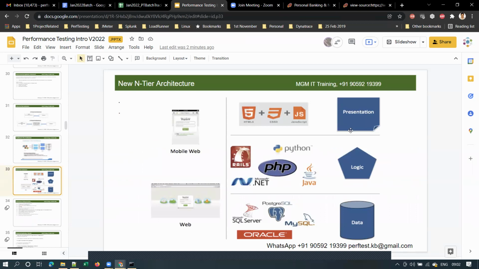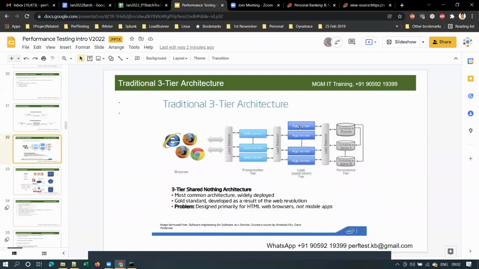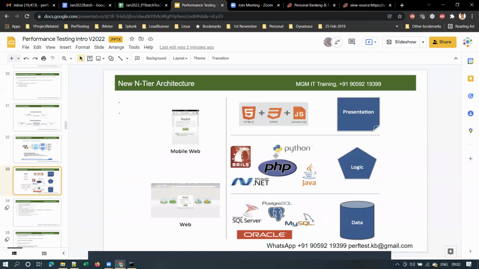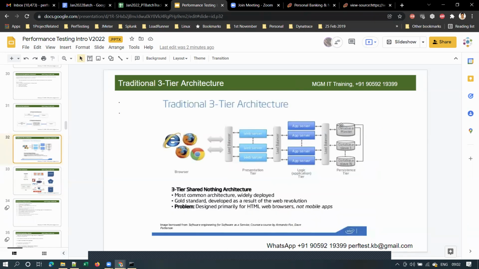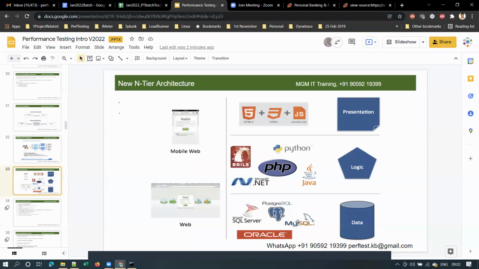Right now, how about the logic tier? The next tier is the logic tier or application tier, right? This will be developed using any programming language like Java, .NET, PHP, Python, or Rails. This logic tier or application tier will be made up of any of these programming languages. And the last tier is the persistence tier or database tier. There are a couple of databases like MySQL, Microsoft SQL Server, PostgreSQL, or Oracle database. So this database tier may be using any of these databases. So this is the inside of this N-tier architecture application.